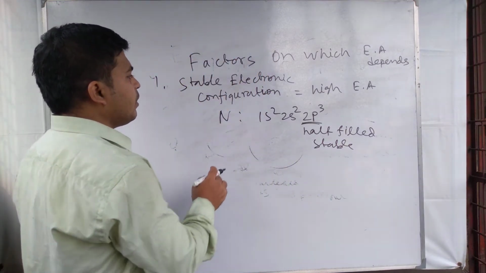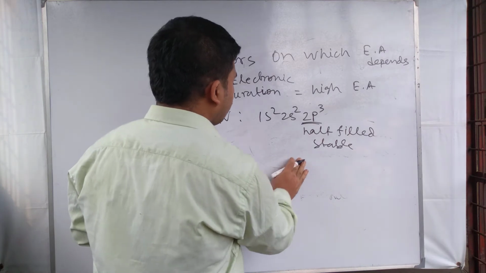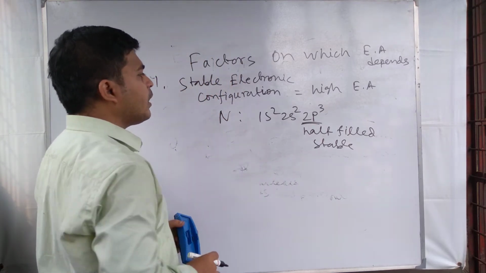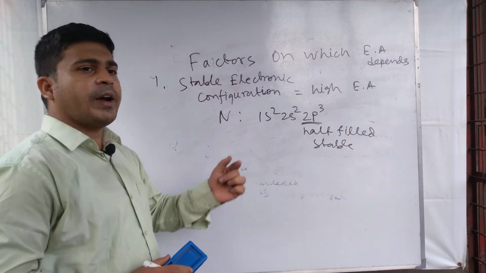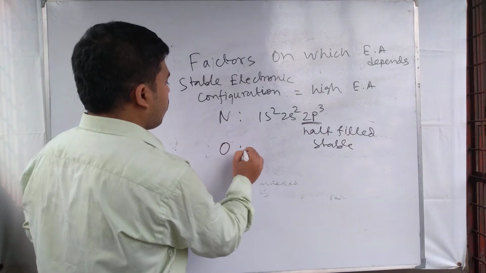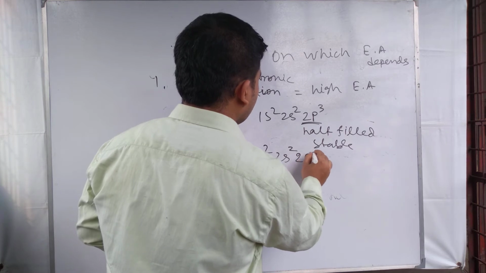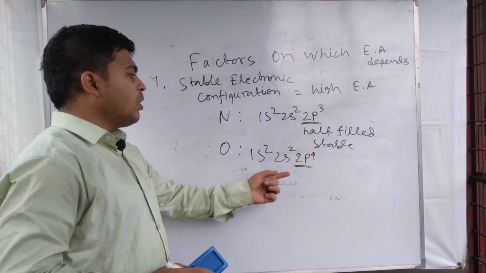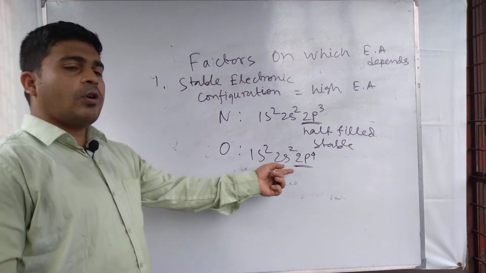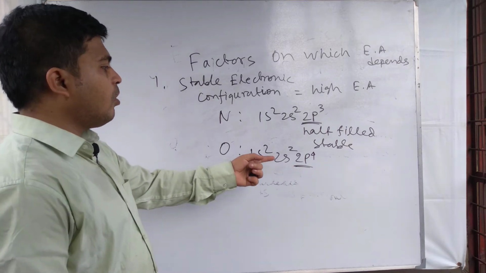For this reason, it shows less tendency to accept one electron to form N minus, compared to oxygen, where the configuration is 1s2, 2s2 and 2p4. Here the orbital is neither half filled nor fully filled.